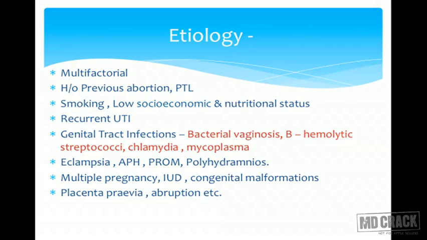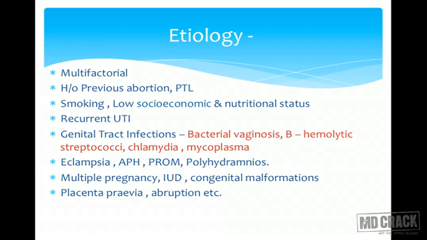Genital tract infection itself, because of bacterial vaginosis or beta hemolytic streptococci, chlamydia, mycoplasma, these are the organisms which commonly cause preterm labor. Other obstetric conditions like eclampsia or abruption, premature rupture of membranes, polyhydramnios, multiple gestation can also lead to preterm labor. In multiple gestation and polyhydramnios, the uterine cavity is distended more and thus the pressure causes preterm labor.